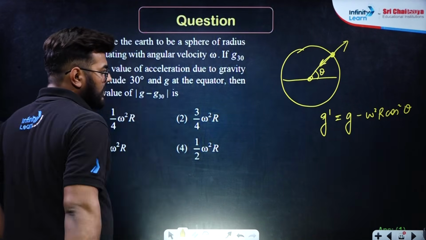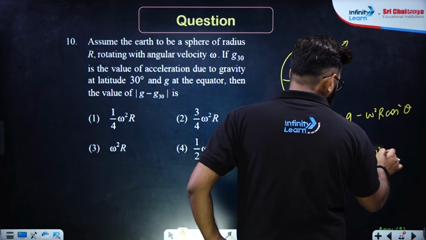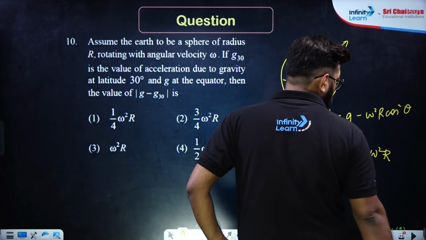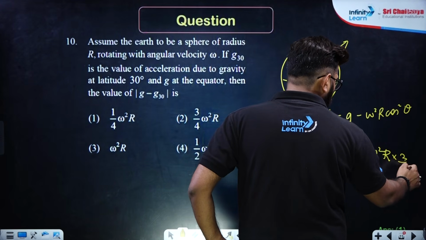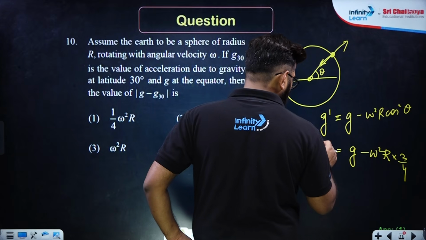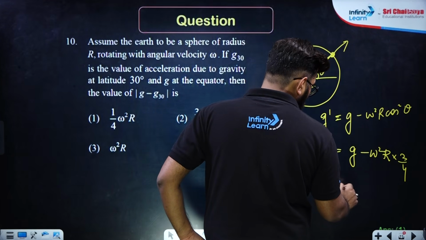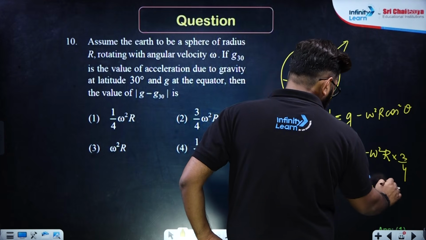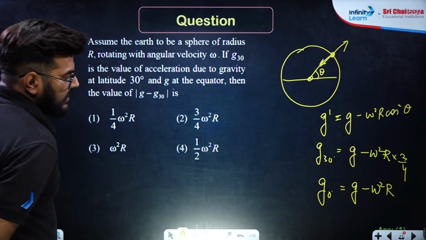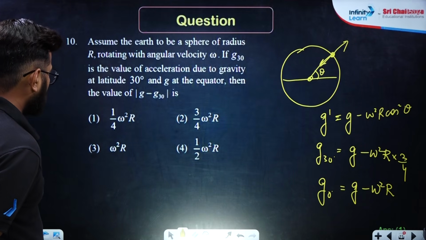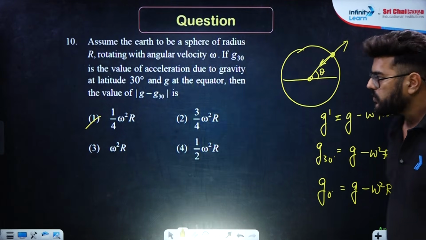So at 30 degrees it will be cos square 30, that means g minus omega square r into cos square 30, that is root 3 by 2 whole square, that means 3 by 4. And at the equator, it will be g minus omega square r. So the change over here will be g minus g30, so omega square r minus 3 by 4, that means 1 by 4 times omega square r. Option number 1 is the right answer. I hope this is making sense to you.